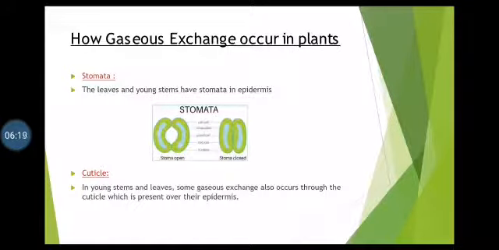Whereas whenever water leaves these cells, the cells become flaccid and the stomata close. So these stomata are helpful in the exchange of gases in plants. Number 2 is the cuticle. What is cuticle? Cuticle is a thin waxy layer that is present above the epidermis.